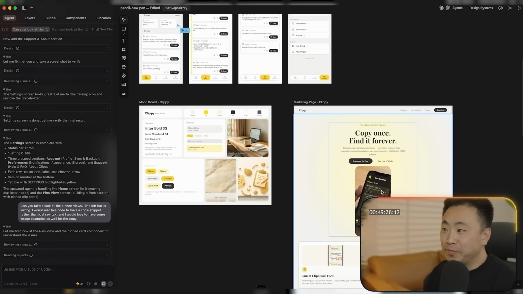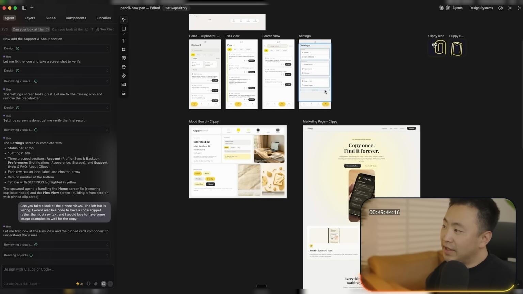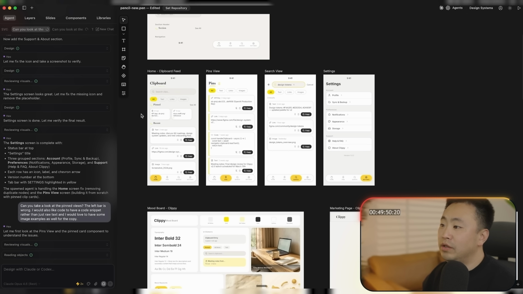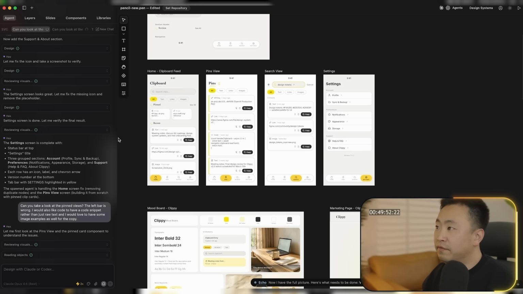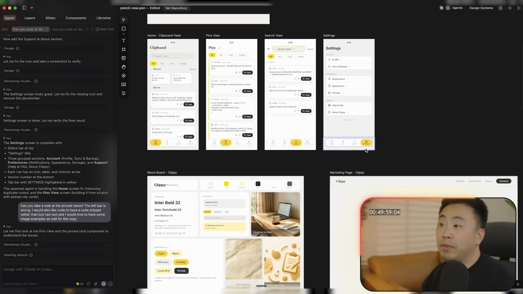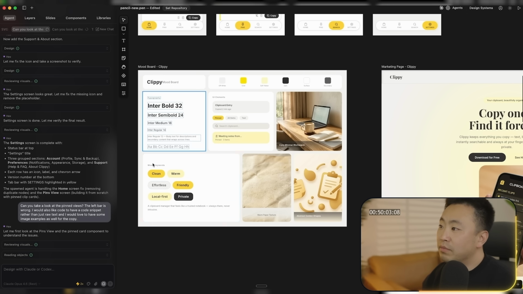I think after all of this, I might actually change everything to dark mode based on this image that I saw right here. It's pretty cool. I kind of like this more than what we have right now, but at a high level, we were able to design a few screens, like the clipboards, the pinning behavior, search, and then being able to copy essentially. And then there's a nav bar down here. We have a mood board.